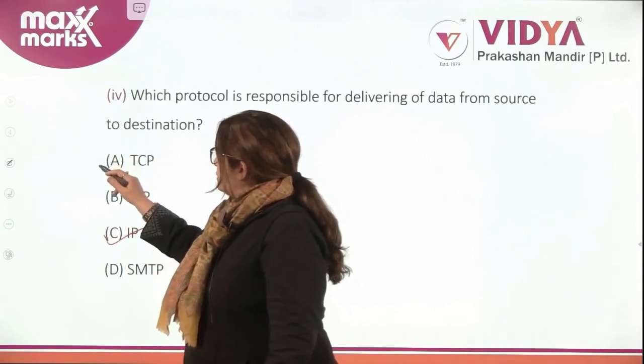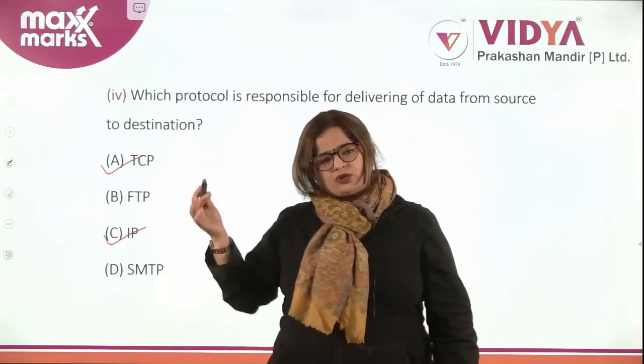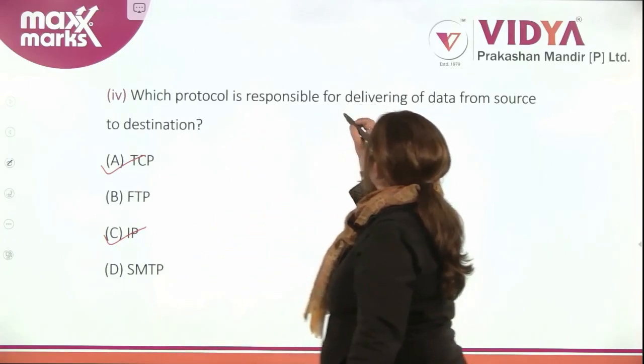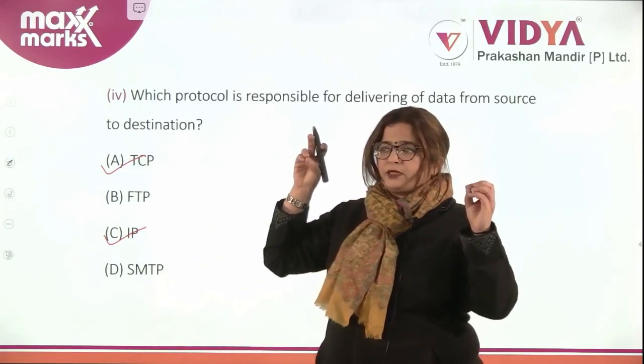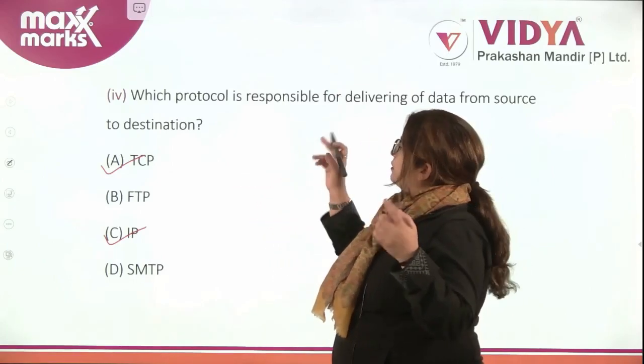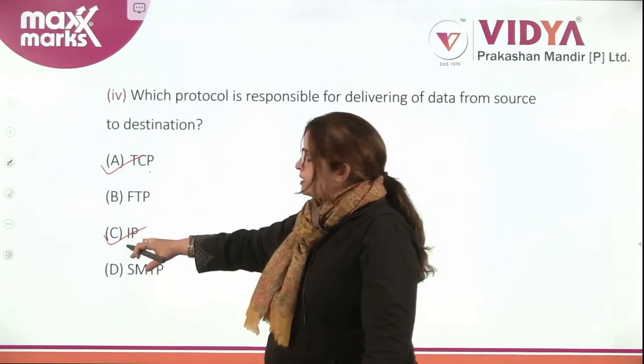At times you can take it as TCP also because TCP and IP both work together, right? But if the question is asked about converting the data into packets, then we will click on TCP, otherwise IP. Clear?